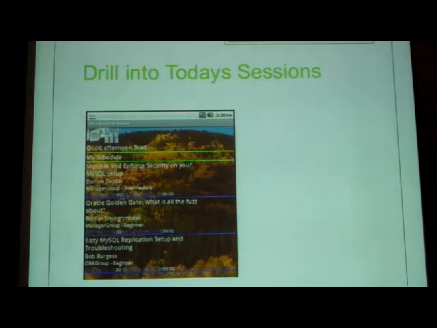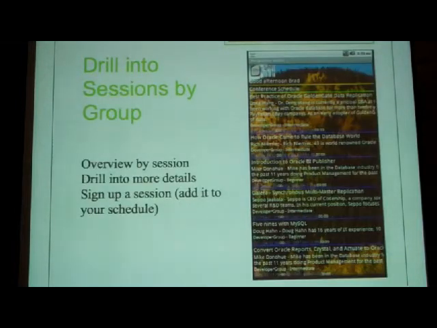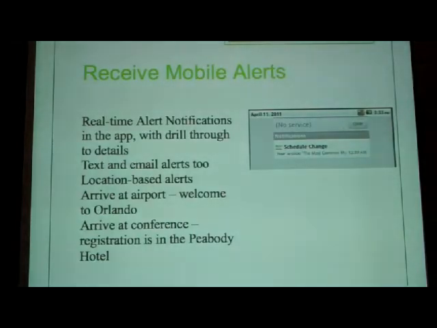If you clicked on today's sessions, you would go to, it says good afternoon, Brad, my schedule, because he did it at 4:30 p.m. Here's my schedule. I'm going to monitor and enforce security on your MySQL setup, and then Oracle Golden Gate, what's all the fuss about, and then all this stuff. You can also drill into sessions by group, so see everything from IOUG. Obviously receive mobile alerts.